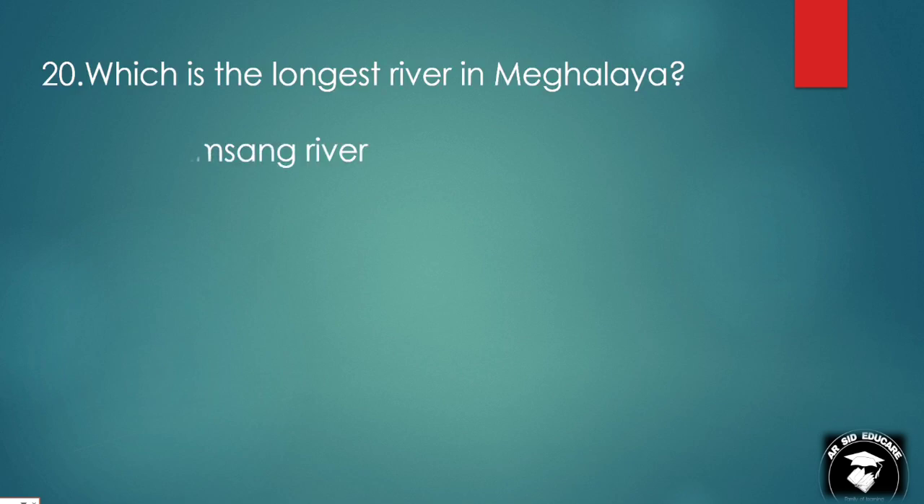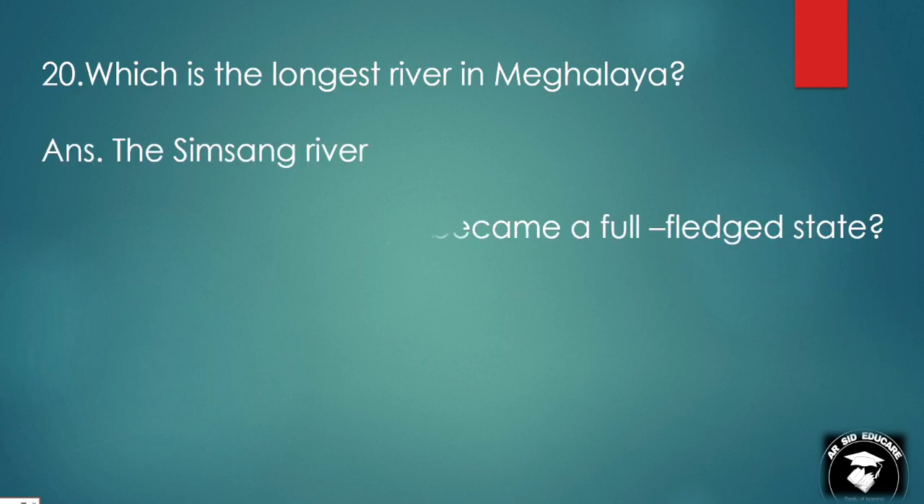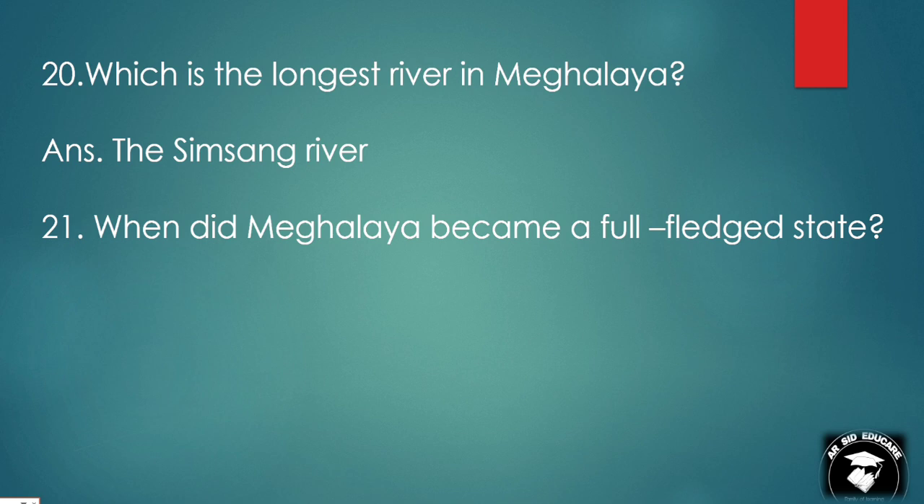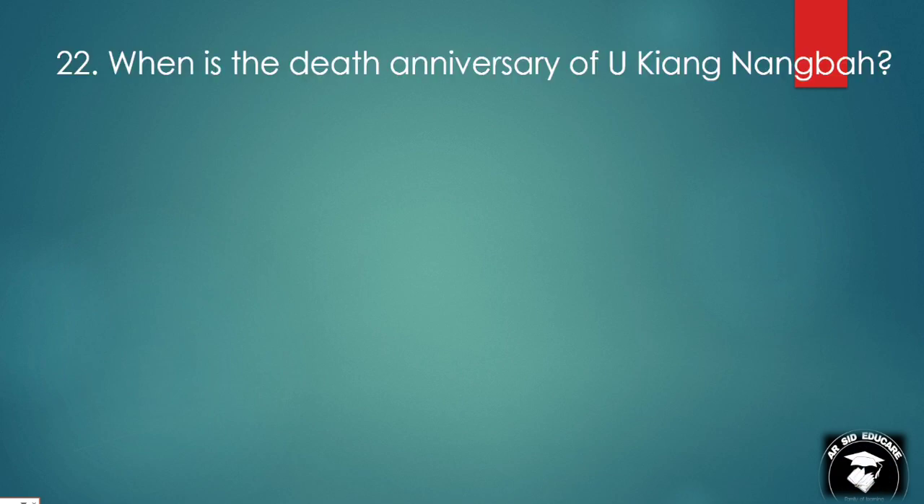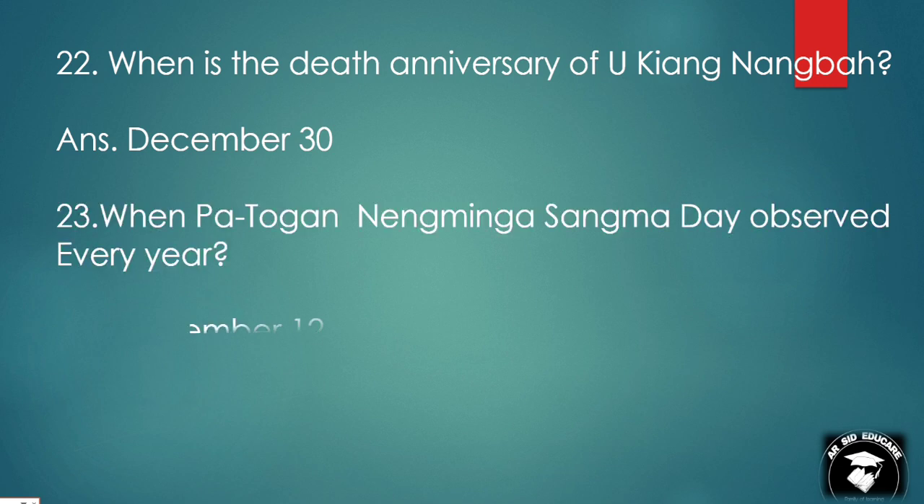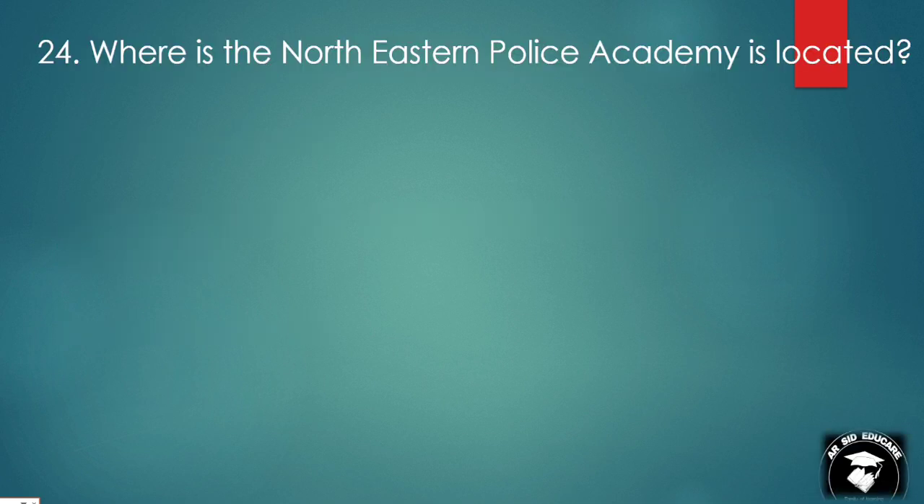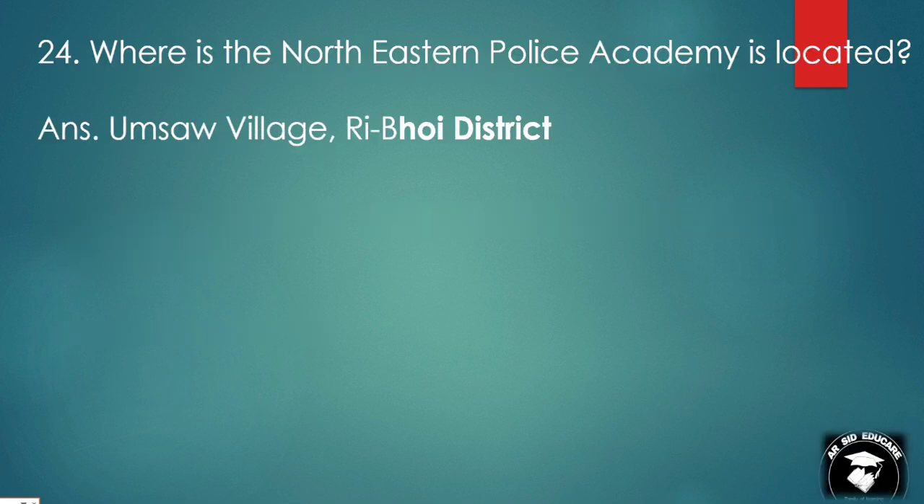Which is the longest river in Meghalaya? The Simsang River is the longest river in Meghalaya. When did Meghalaya become a full-fledged state? January 21, 1972. When is the death anniversary of U Kiang Nangbah? December 30. When is Pa Togan Nengminza Sangma Day observed every year? December 12.